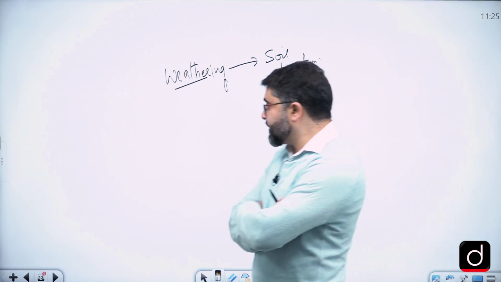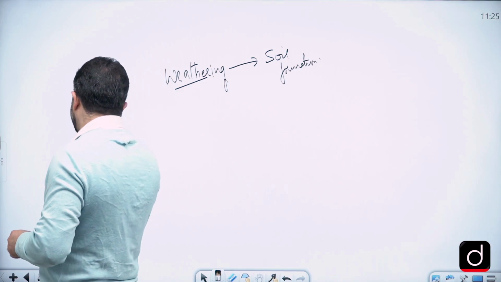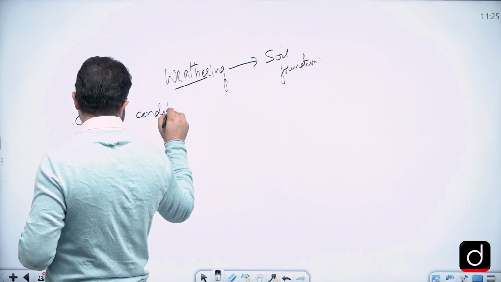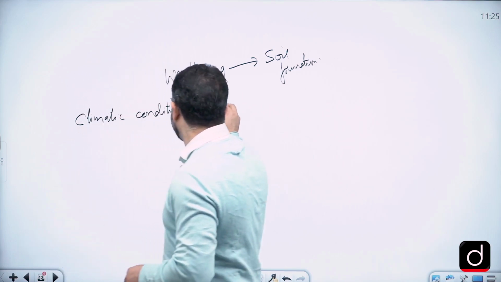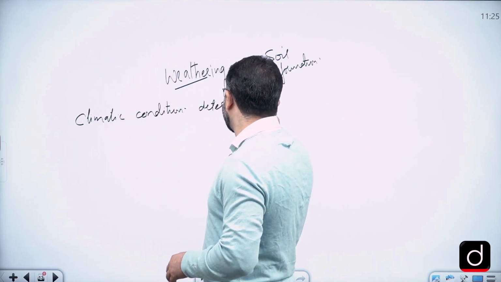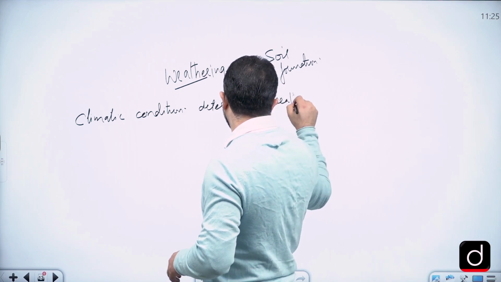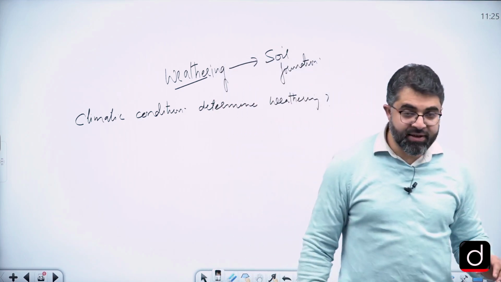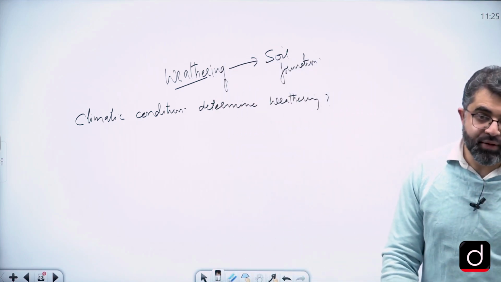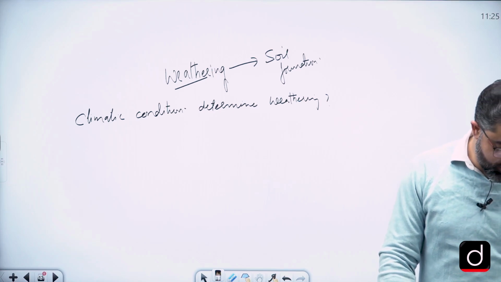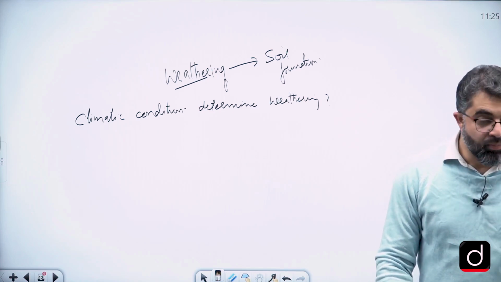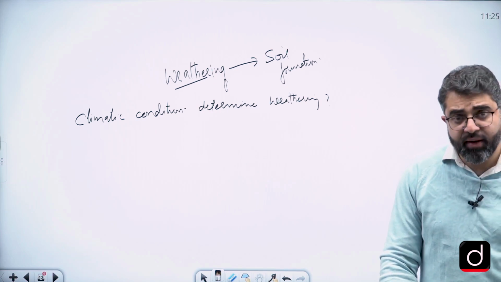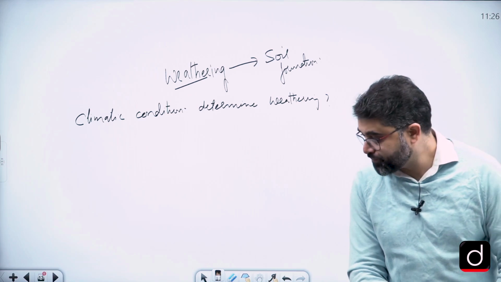You may also get a question like how climatic zones determine the process of weathering, or how weathering differs in different climatic zones. So that part should also be clear, right? We are generally less prepared for such topics.